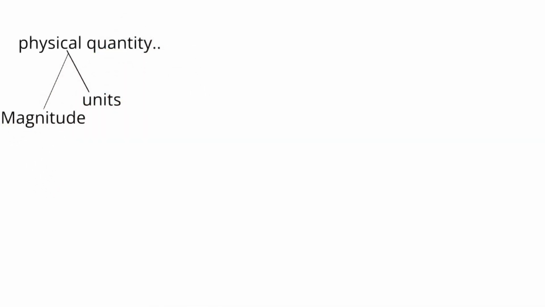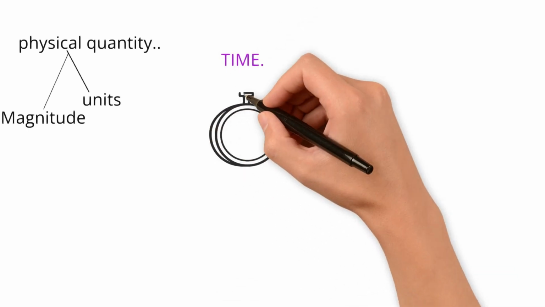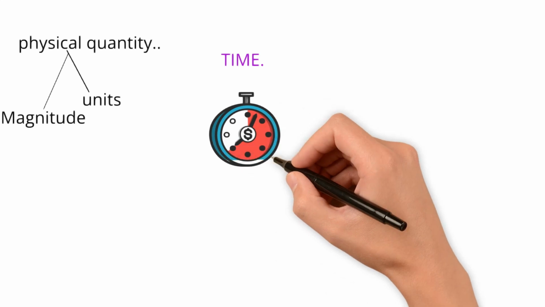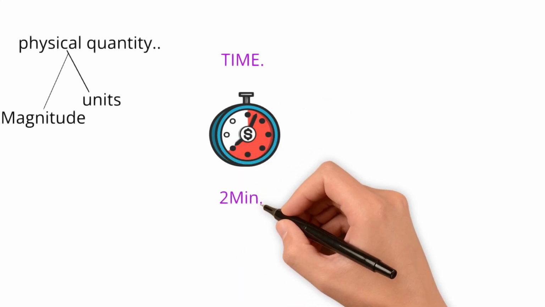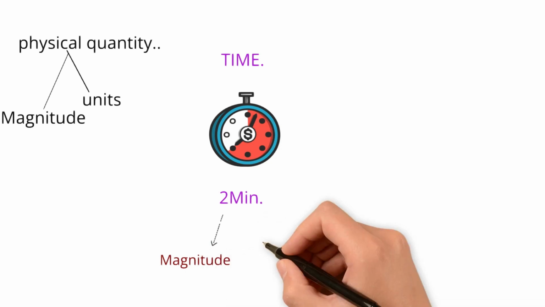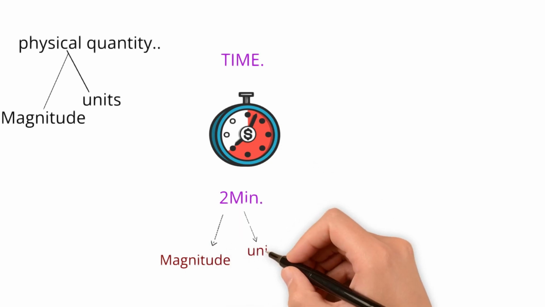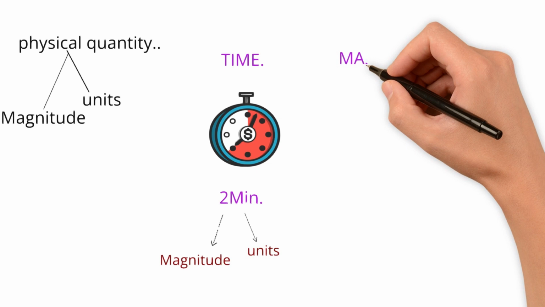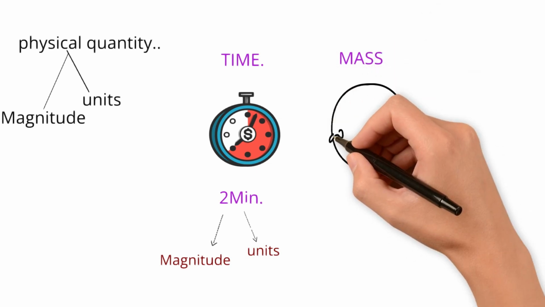Let us understand this physical quantity with more examples. Let us start with time. We measure time using a clock. Let's say the time is 2 minutes, where 2 is the magnitude and minute is the unit for time. Mass.